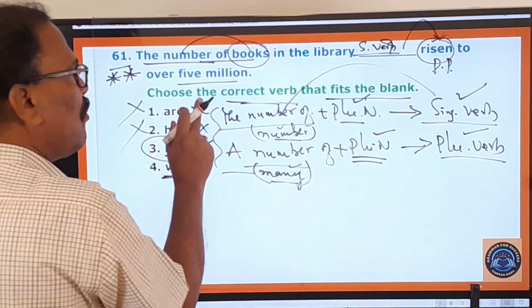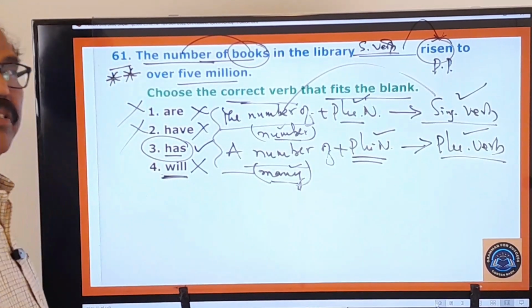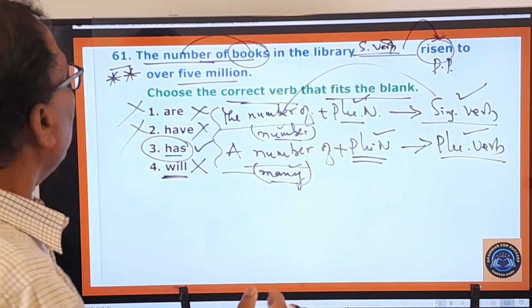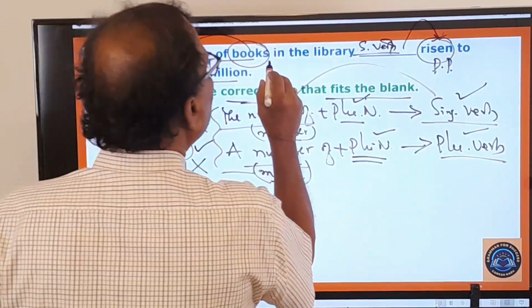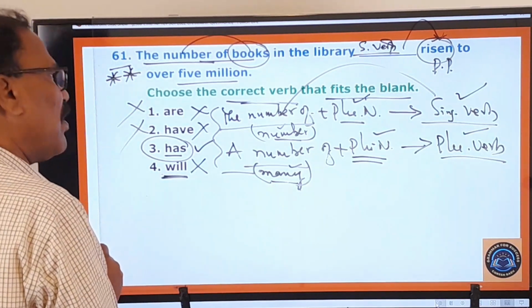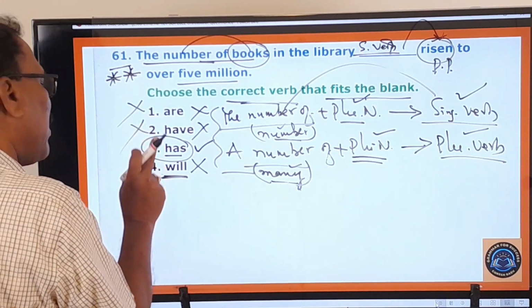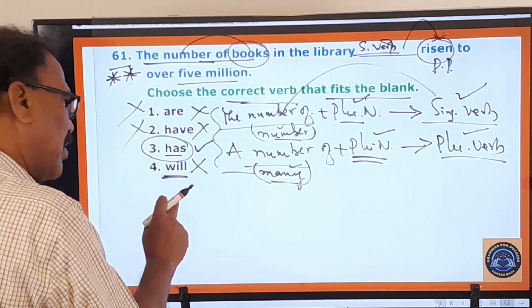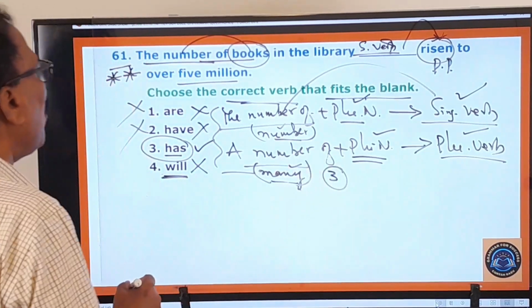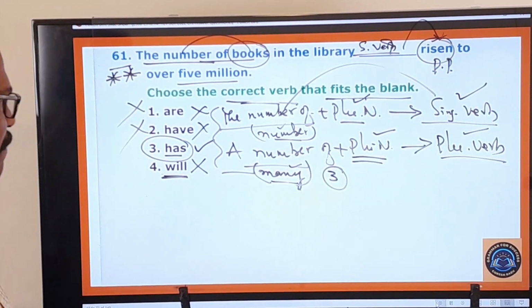After has, you have to use the past participle form of the verb, that is the fourth form of the verb. So here, the number of books in the library has risen to over 5 million. Therefore the first, second and fourth options are absolutely wrong, and only the third one is your answer. And now you go to the next question.